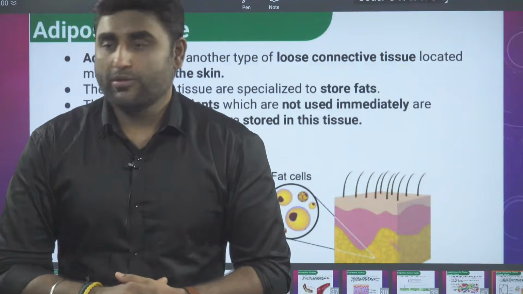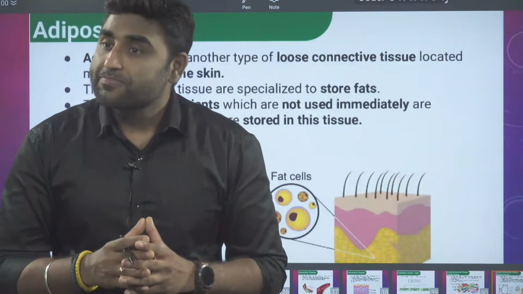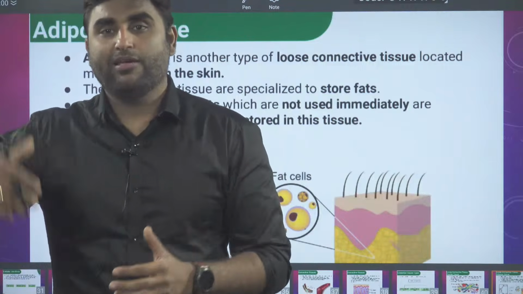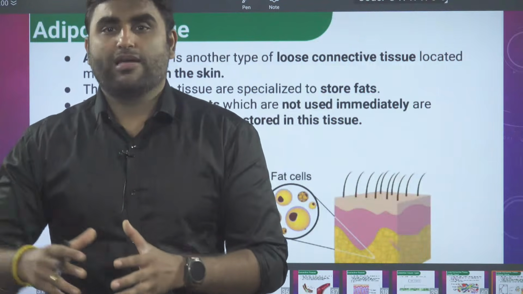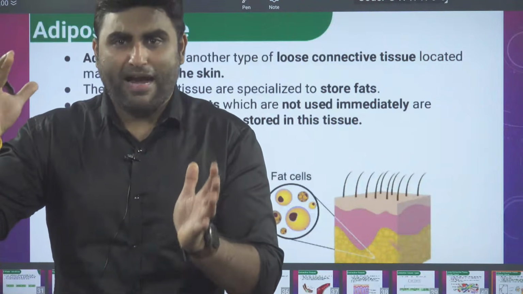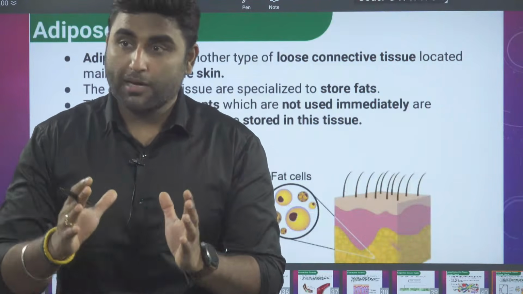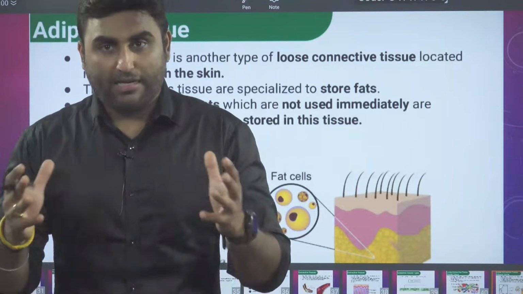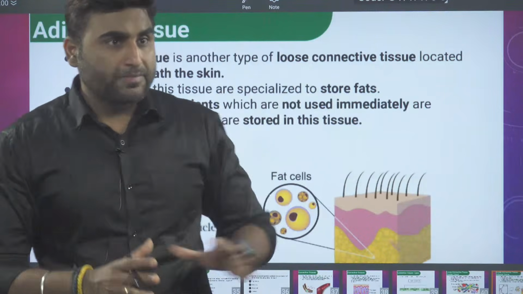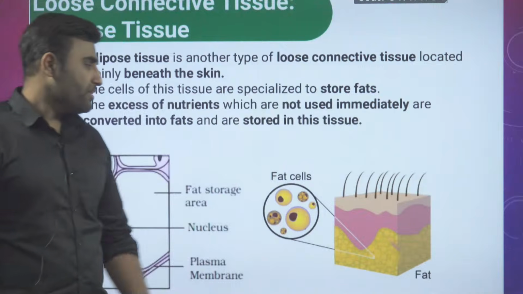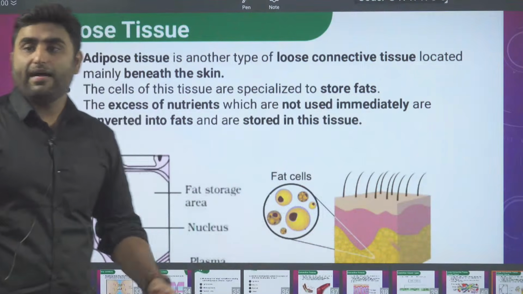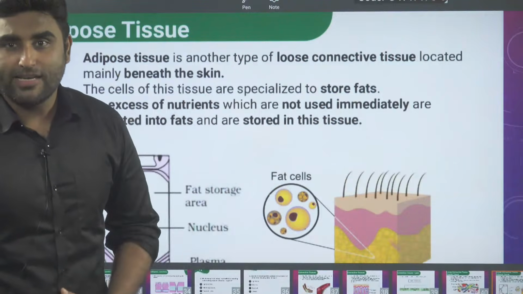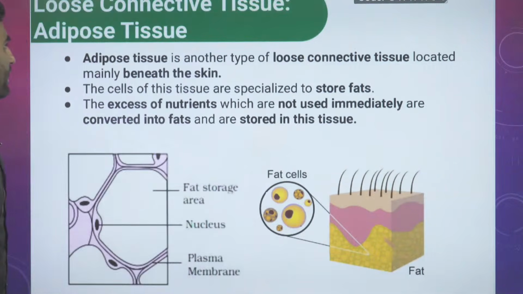Yes, very good, Sudeshna, it is also for insulation purpose, it protects you from the cold as well. Many animals like whales living in the ocean are able to travel in very cold water. They have a very thick fat layer called blubber, B-L-U-B-B-E-R. So fat is very important. Am I clear? So that is adipose tissue, beneath your skin, storing the fat. Not used immediately, sometimes if you don't use it, it keeps on increasing. That is your adipose tissue.